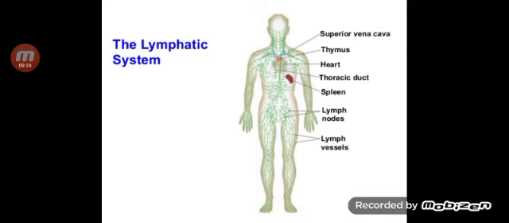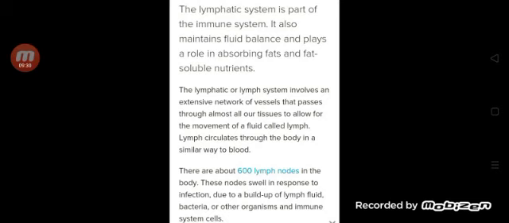That system is called lymphatic system. In Latin, lymph means water. The lymphatic system is part of the immune system. It also maintains fluid balance and plays a role in absorbing fats and fat-soluble nutrients.